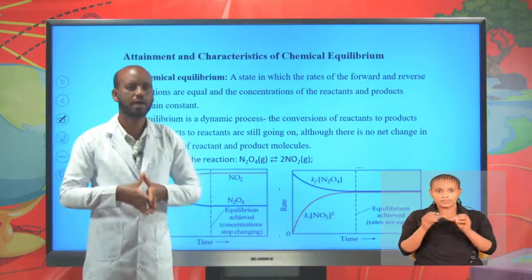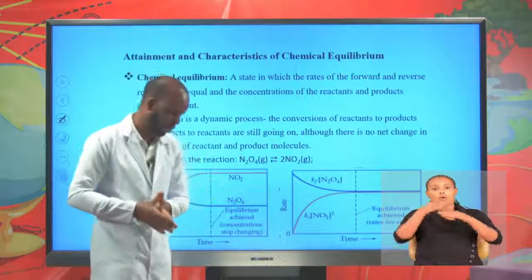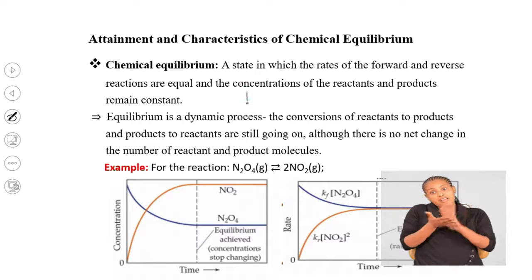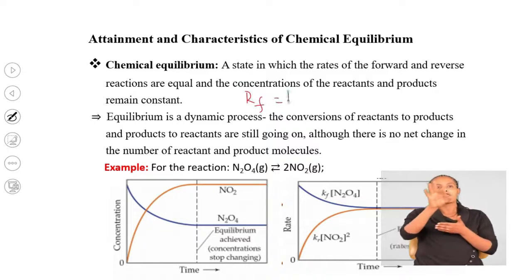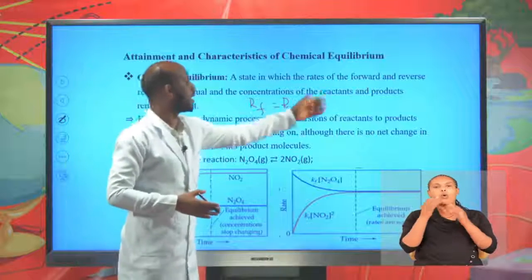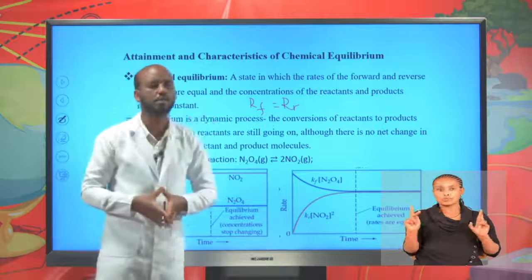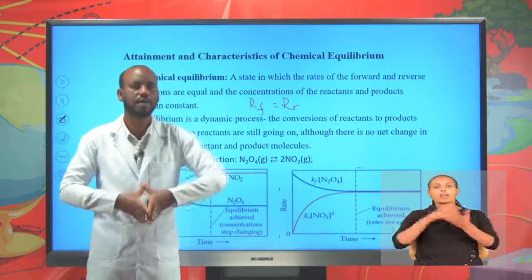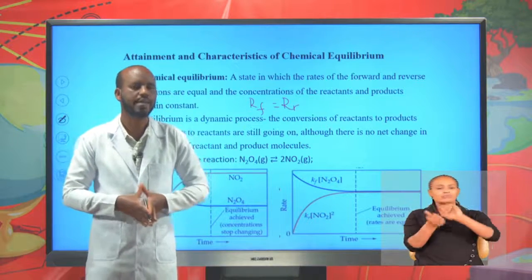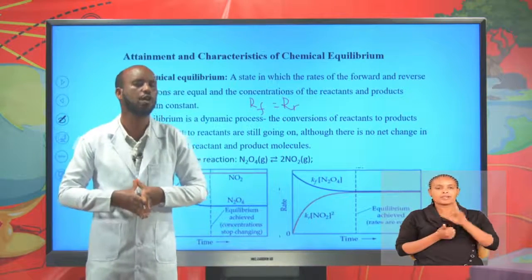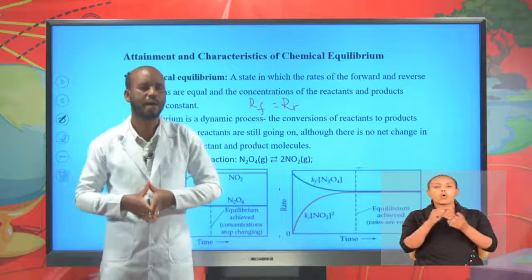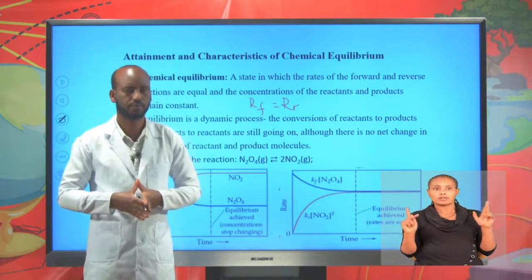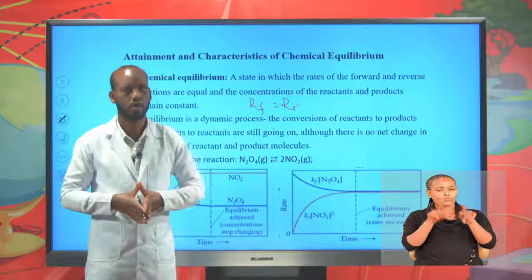Students, a reaction is said to be an equilibrium reaction if and only if the forward rate equals the reverse rate. The concentrations of the reactants and products remain constant. In an equilibrium reaction, there is no apparent change in the concentrations of reactants and products.